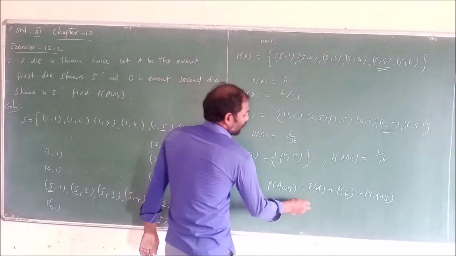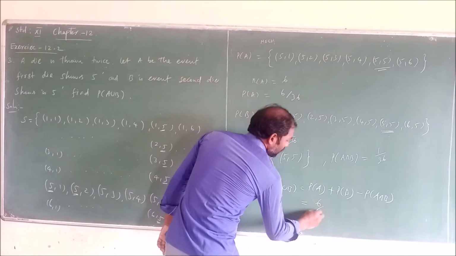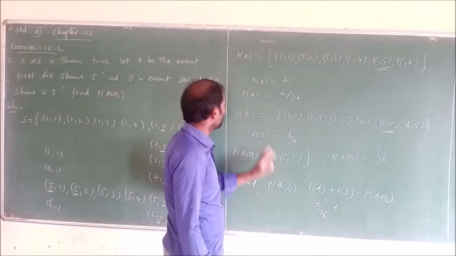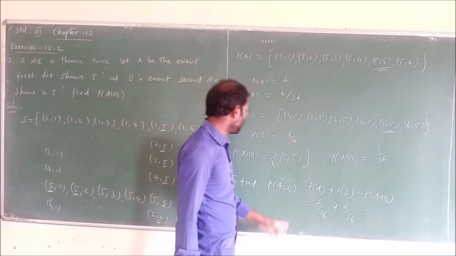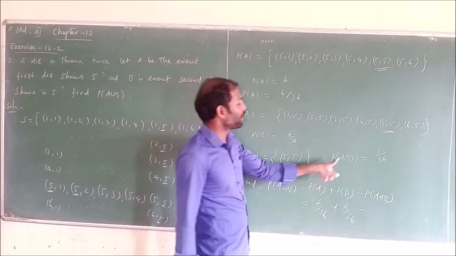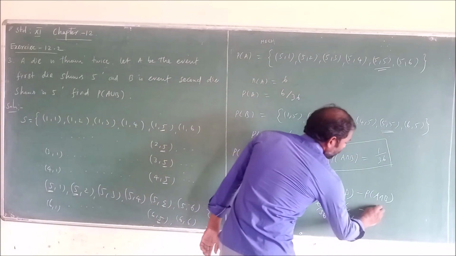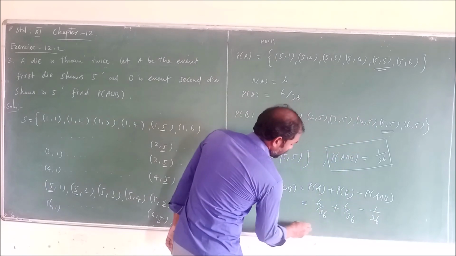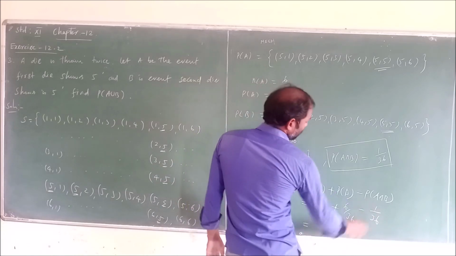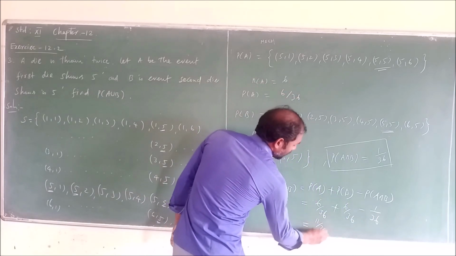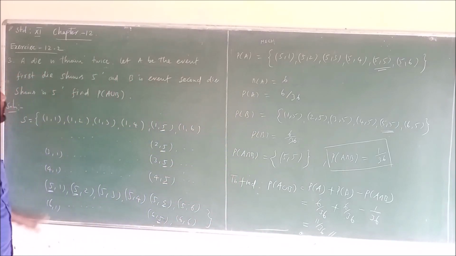So P(A) is 6 by 36, P(B) is 6 by 36, minus P(A intersection B), which is 1 by 36. Therefore 6 by 36 plus 6 by 36 is 12 by 36, minus 1 by 36, gives 11 by 36 as the value of the probability of A union B. So that is the addition theorem.